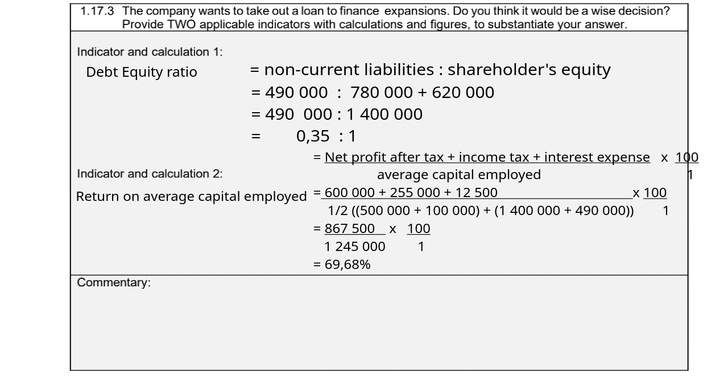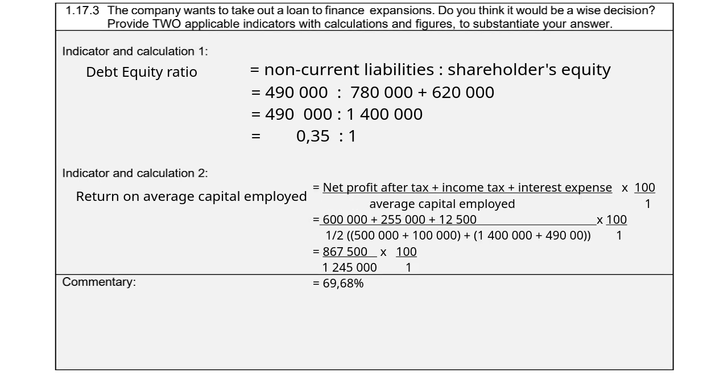And then you get 600,000 plus 255,000 plus 12,500 is 867,500, and we divide by 1,245,000 and we times it by 100 over 1 to get a percentage, and that gives you 69.68%. Now we will comment on the 2 calculations completed.